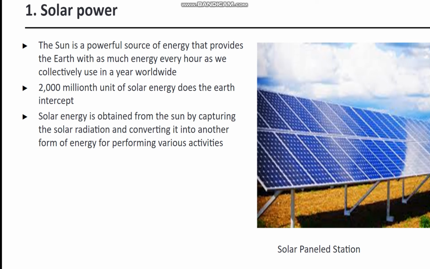Solar energy is obtained from the sun by capturing the solar radiation and converting it into another form of energy for performing various activities. Uses of solar power are solar cooker, solar water heater, solar electricity generator.